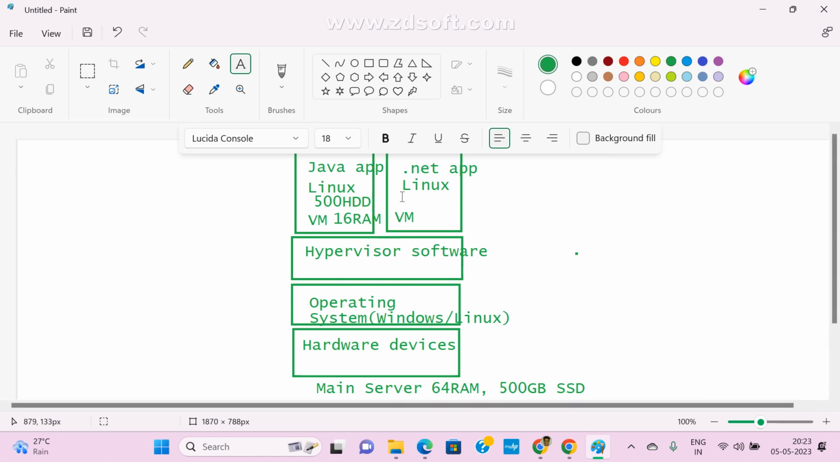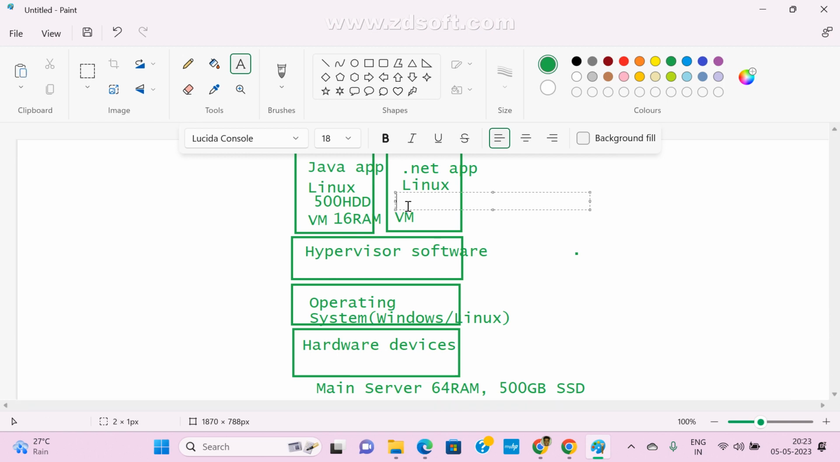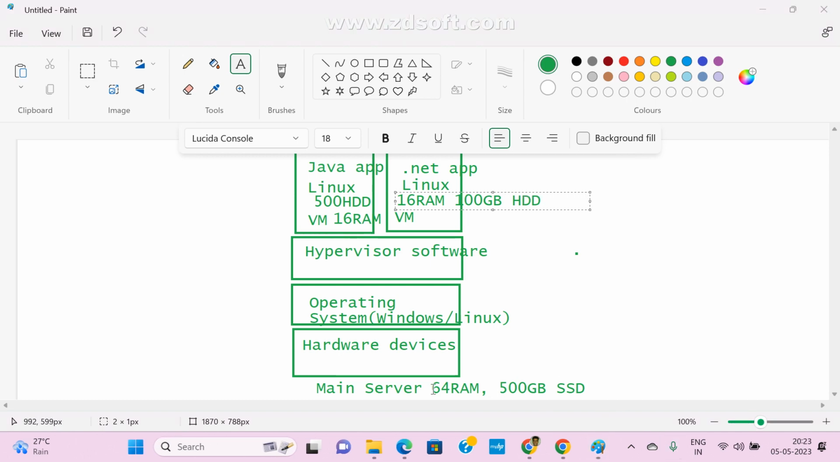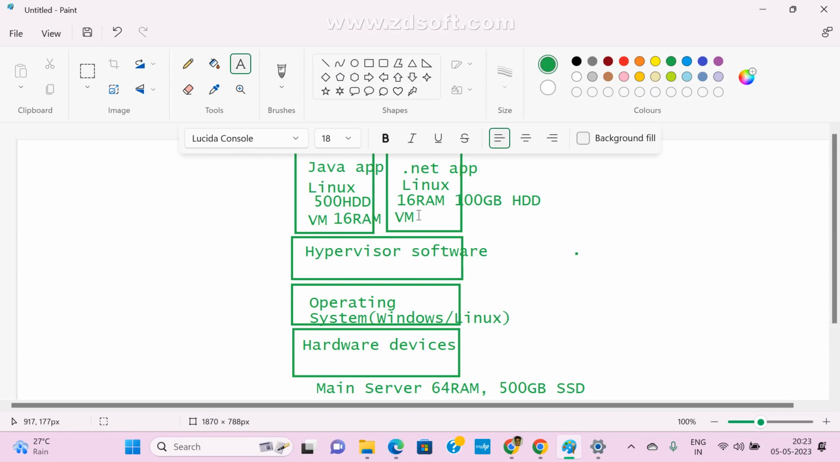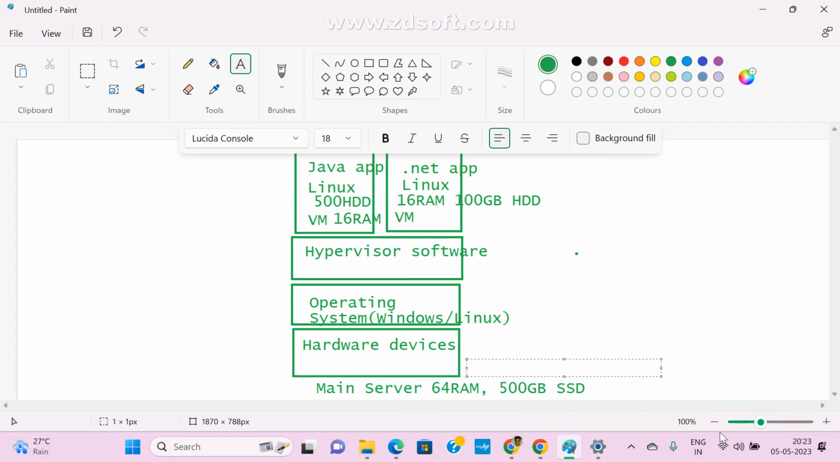This is also one operating system, right? VM, virtual machine. For this also we need to share existing resources. Now for this also I gave 16 GB RAM, and also 50 GB or 100 GB space, 100 GB HDD. The total is 64, right? Here 16 GB, here 16 GB, done. How much is left here? 32 GB of RAM left.